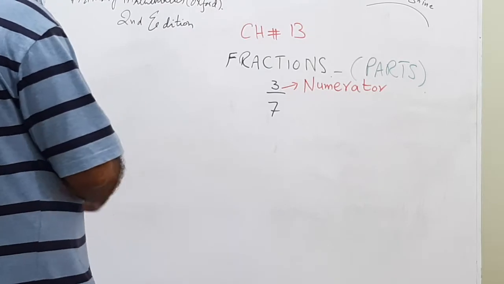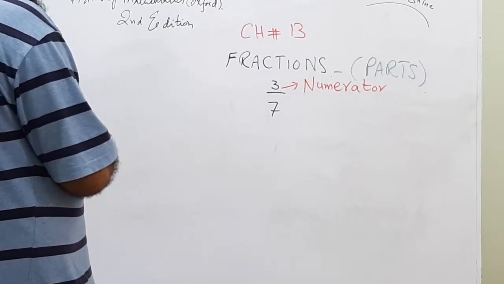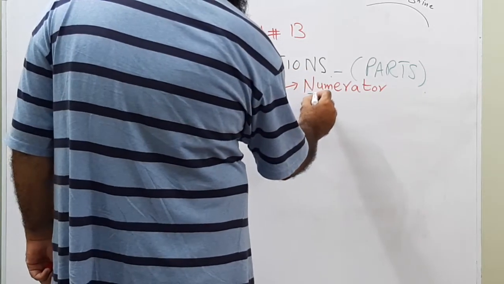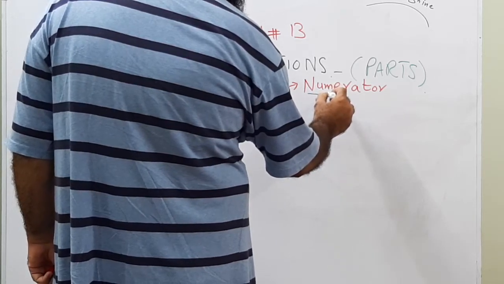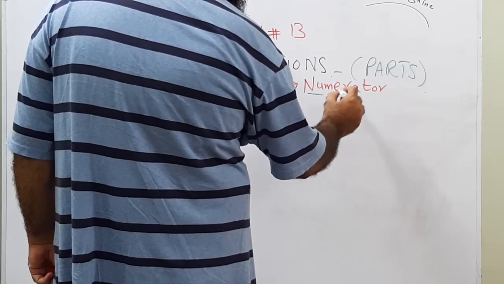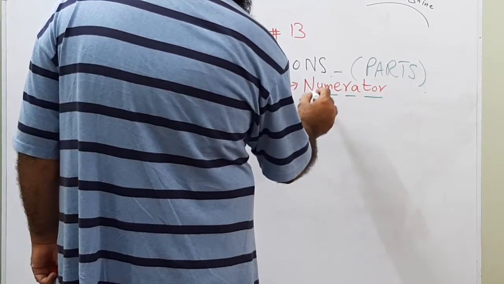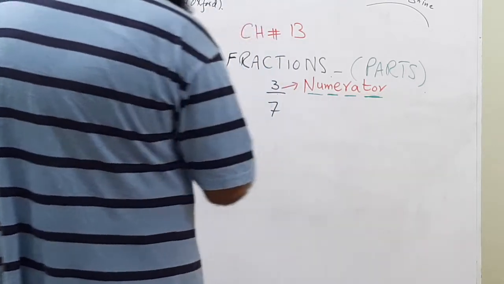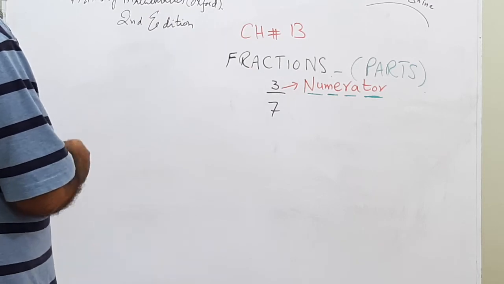So numerator. How to memorize the spelling? NU, new, ME, me, RATOR, numerator. This is the way to memorize the spelling.